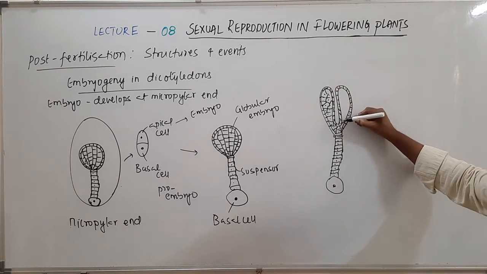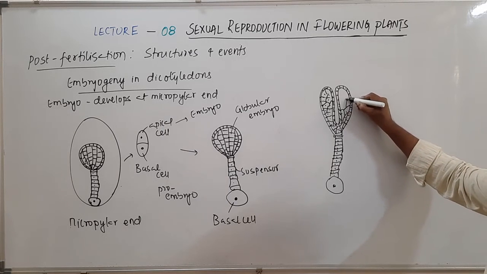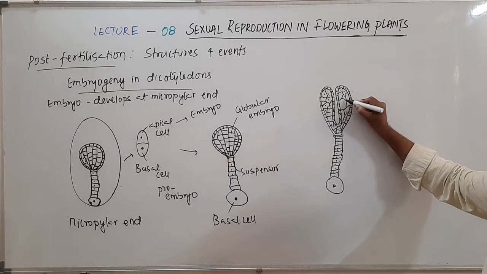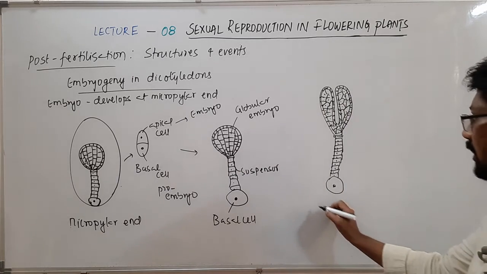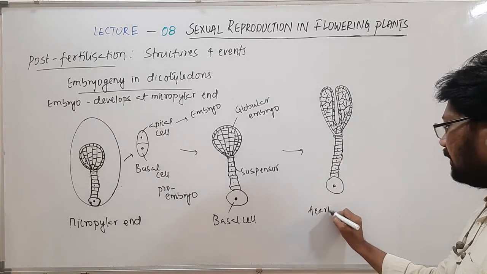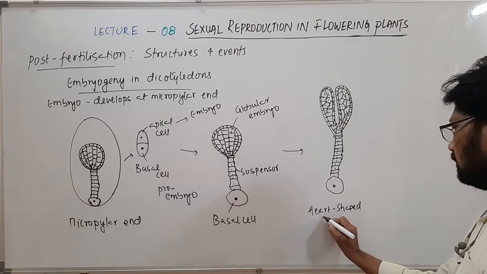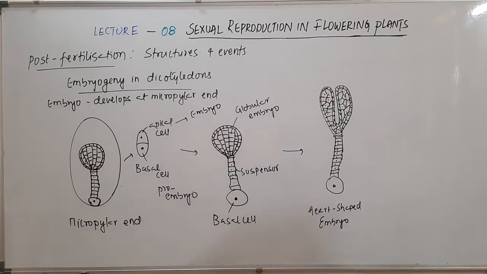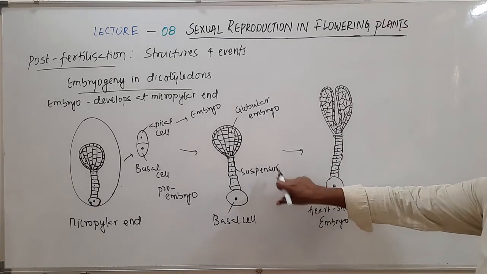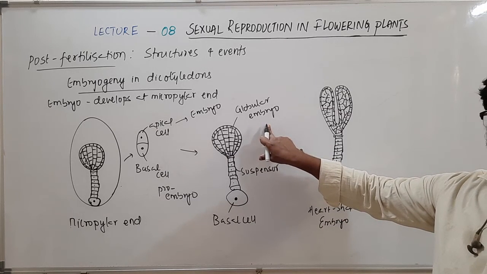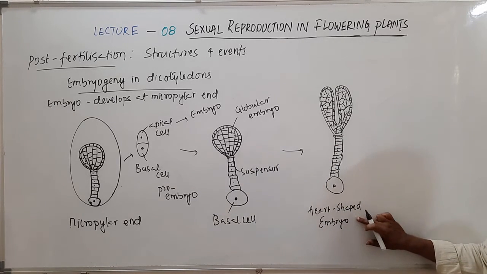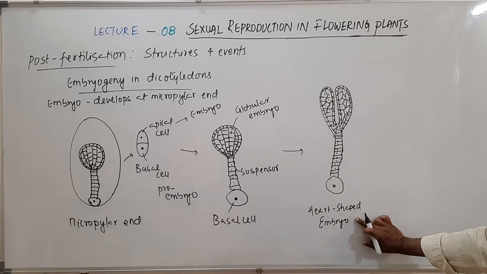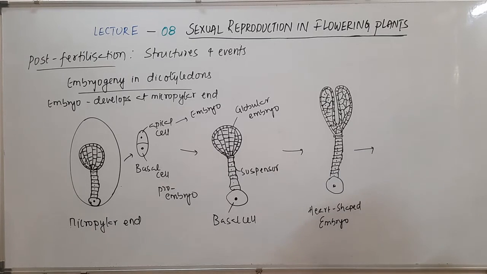You can see in this case the embryo appears in a heart shape. So this is what we call the next stage, the heart-shaped embryo. So the pro-embryo, then the next stage which we have seen, the globular embryo. The globular embryo became the heart-shaped embryo. This heart-shaped embryo is going to become the next stage, what we call the mature embryo.